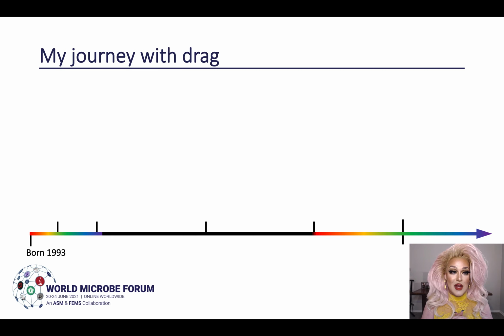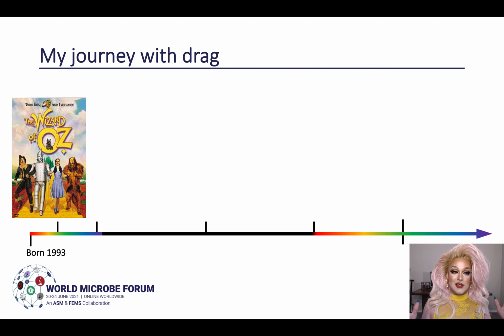So, I'm going to tell you a little bit more about my personal journey with drag. I was born in 1993, coming out as this beautiful. No, I did not come out looking like this, but I was obsessed with lots of things that are popular in queer culture from an early age. So I was obsessed with The Wizard of Oz, specifically with Dorothy. I probably watched this movie well over 500 times. I still think it's an incredible movie today.